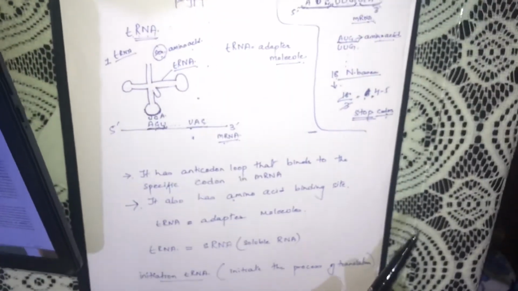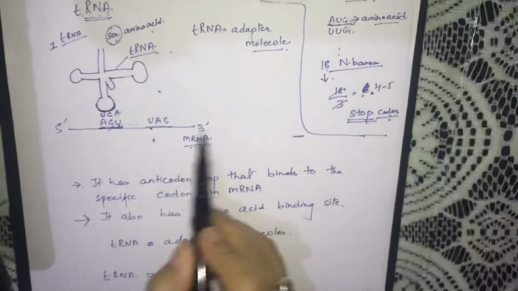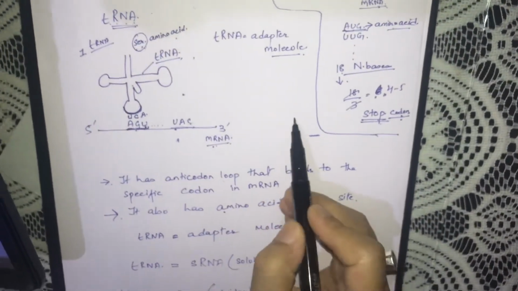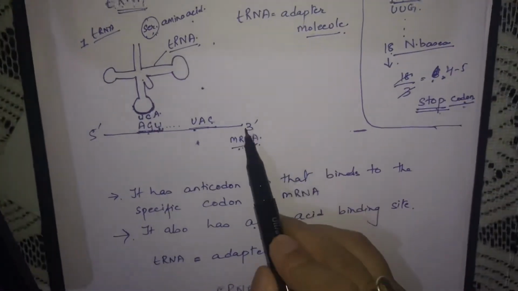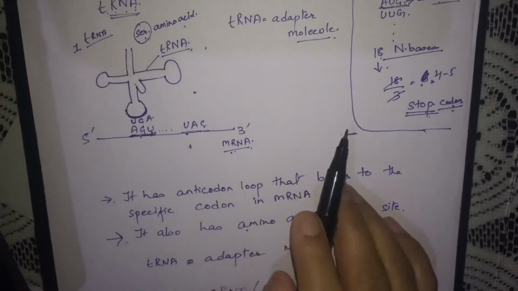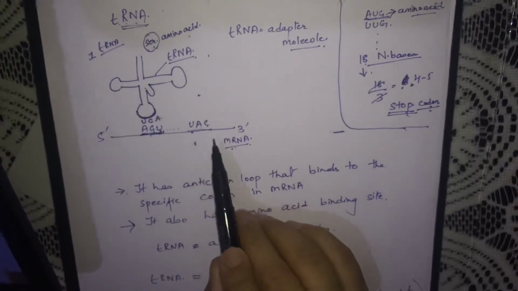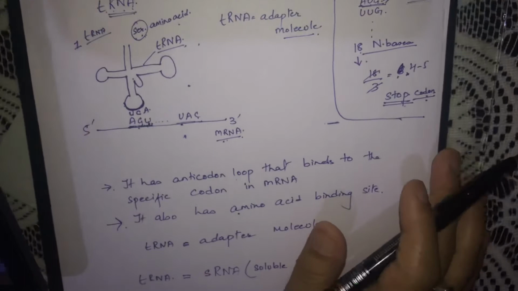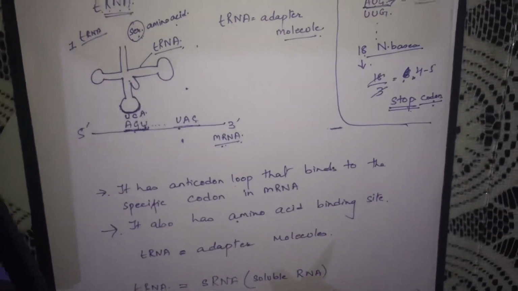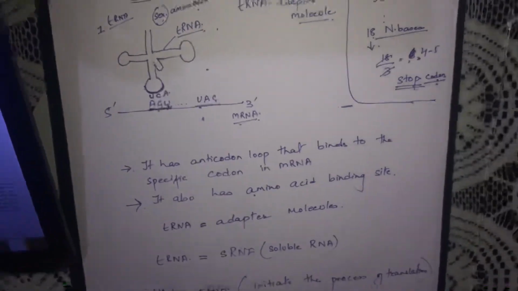So, there is no tRNA for stop codons. I have already told you, at the end of the entire length of mRNA there are stop codons present, which do not code for any amino acid. Such codons in the mRNA that do not code for any amino acid do not have any tRNA molecule. So this is all about the tRNA molecule.